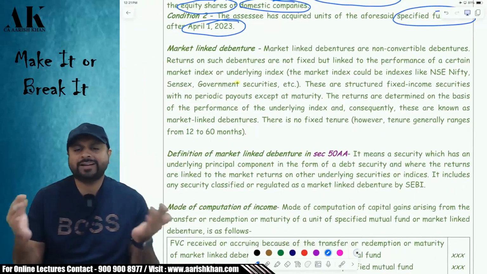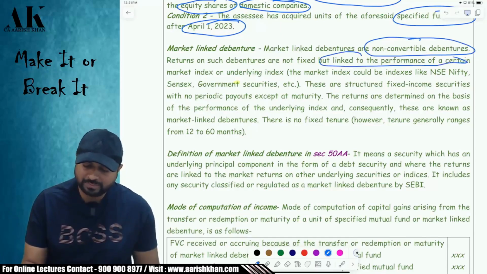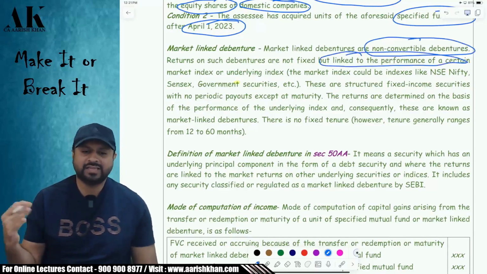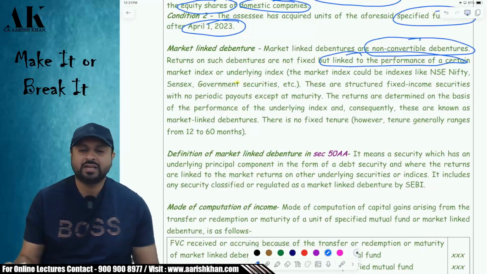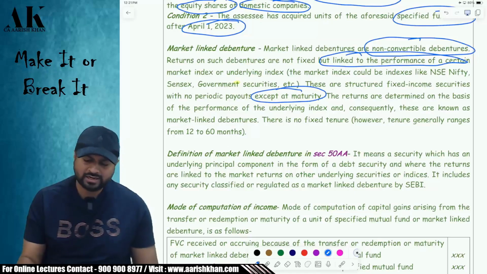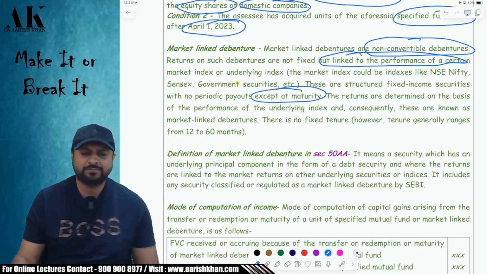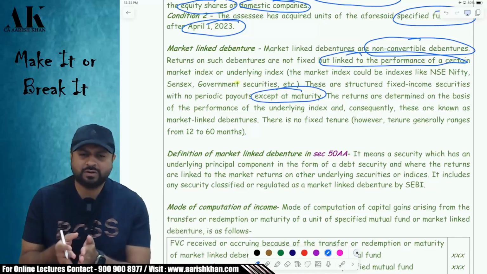What are market linked debentures? Market linked debentures are non-convertible debentures. They are linked to certain performance of the market like Nifty, Sensex, government securities, etc. You are not going to get any fixed return over here except at maturity. Generally, they don't have a fixed tenure, but it is generally between 12 to 16 months, approximately up to 5 years. Now, what is the exact treatment over here?